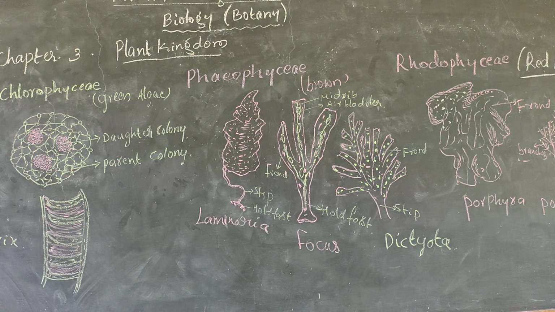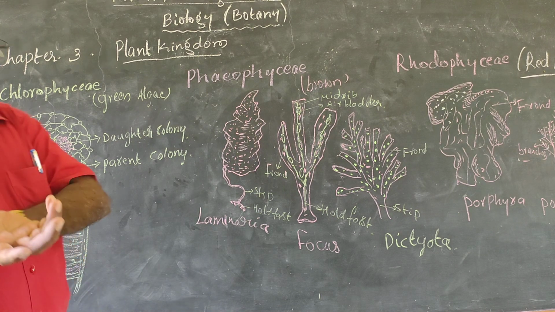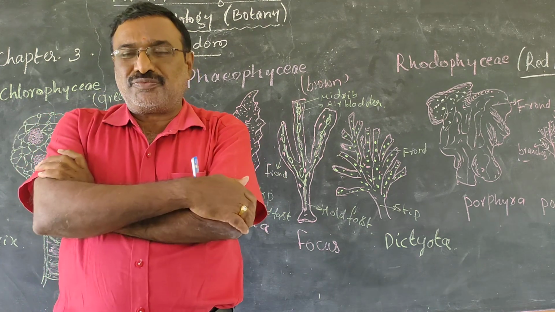So red algae commonly is multicellular in nature. Here it is divided into vegetative reproduction, that is fragmentation, reproduced by asexual division of the organism, and also sexual division by the spores.